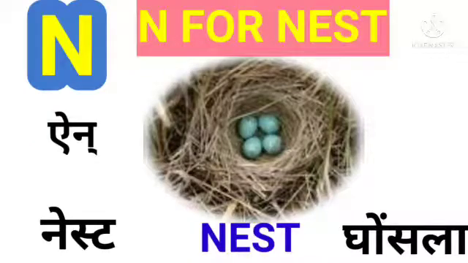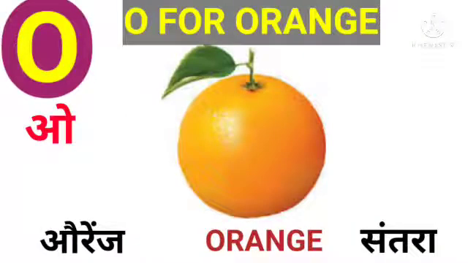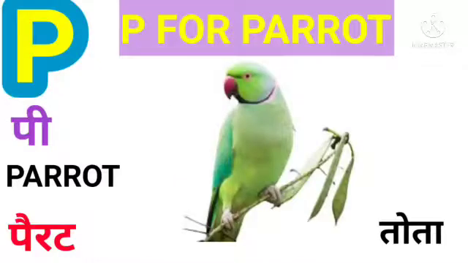N for nest. Nest means ghonsla. O for orange. Orange means santra. P for parrot. Parrot means tota.